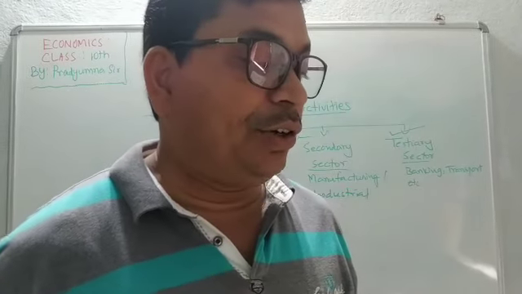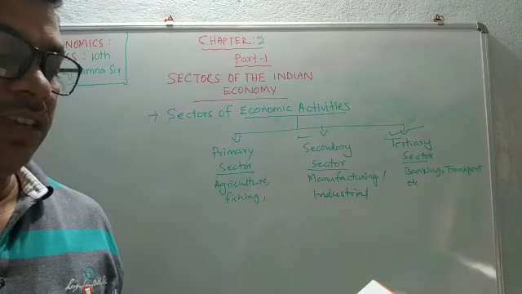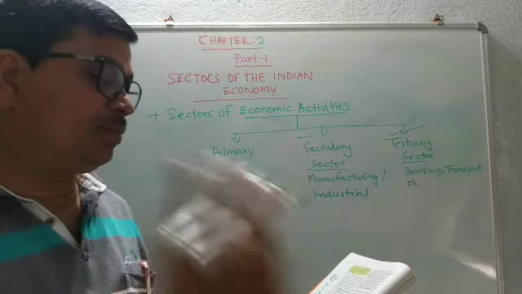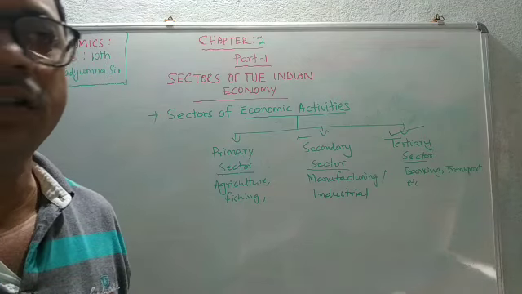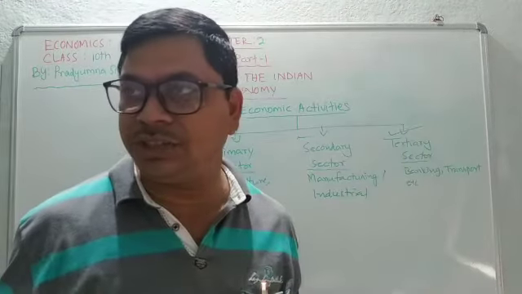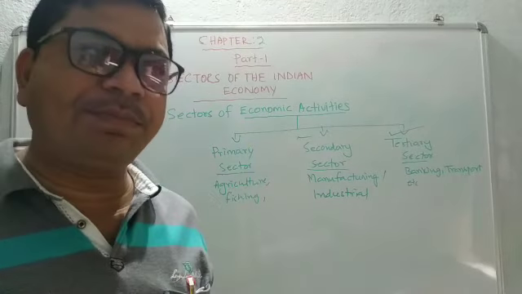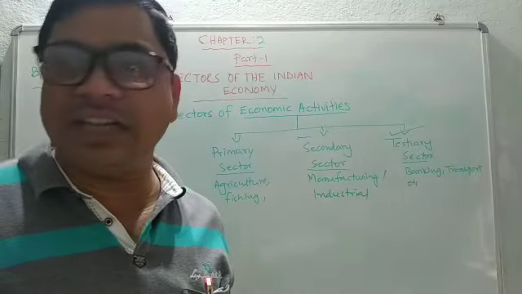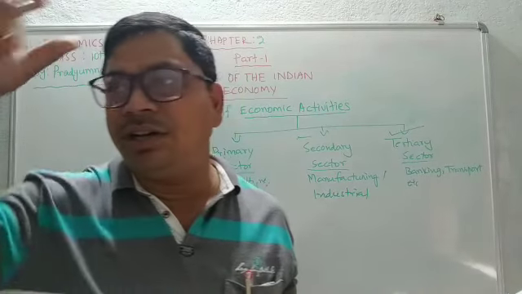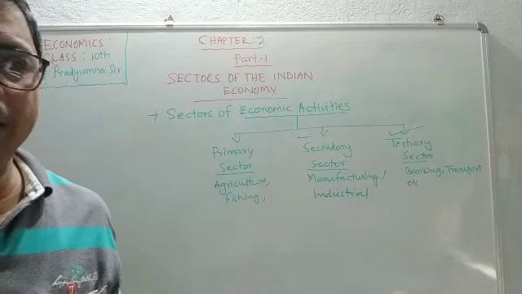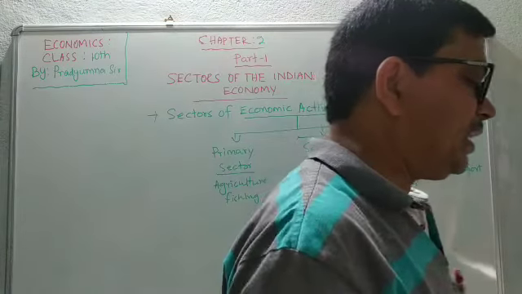For example, goods that are produced in the primary or secondary sector would need to be transported, that is, from the company to the wholesaler, from the wholesaler to the retailers, and from the retailers at last to the consumers. So this needs the help of a number of people. The persons who provide these facilities come under the tertiary sector, like communication.